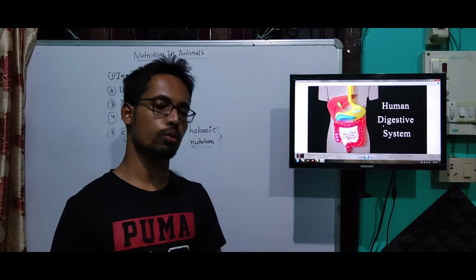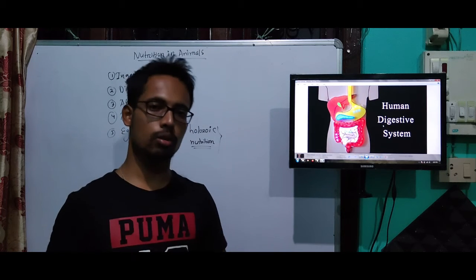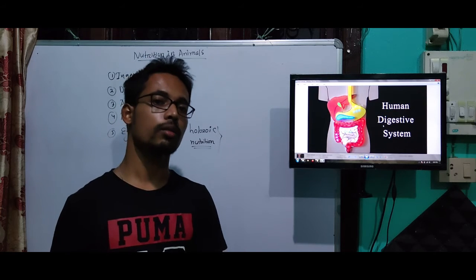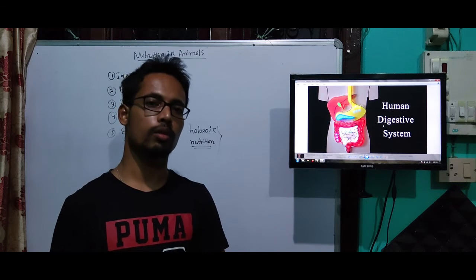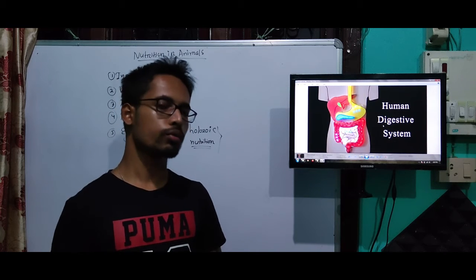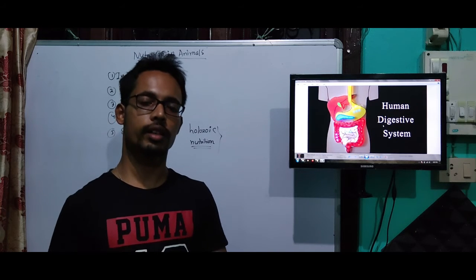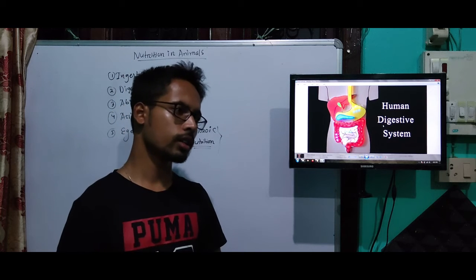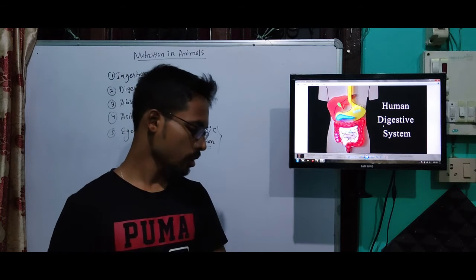The undigested food, which does pass through the digestive system but does not get digested, meaning those food particles are not broken down into simple forms. Okay, so those food particles are thus waste products for our body and it is excreted from the body, and different organisms have different excretory systems.